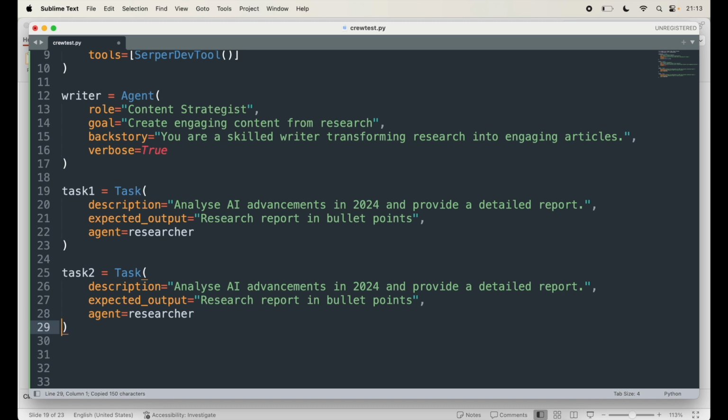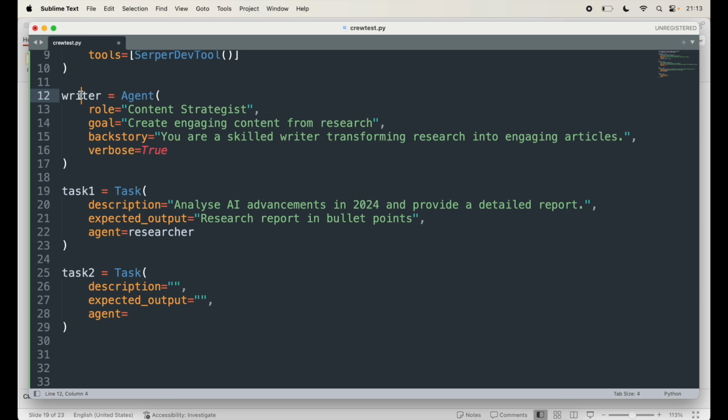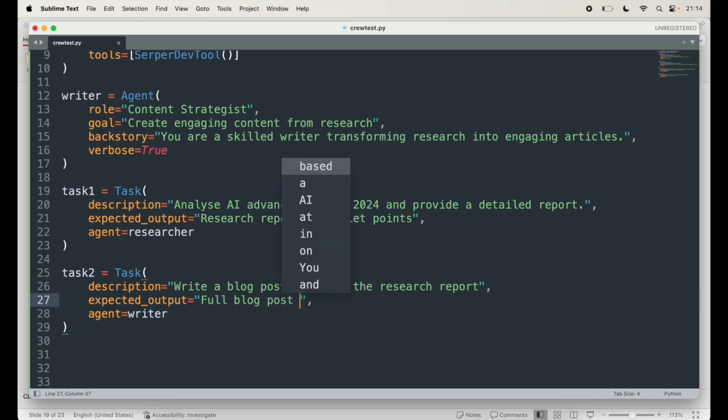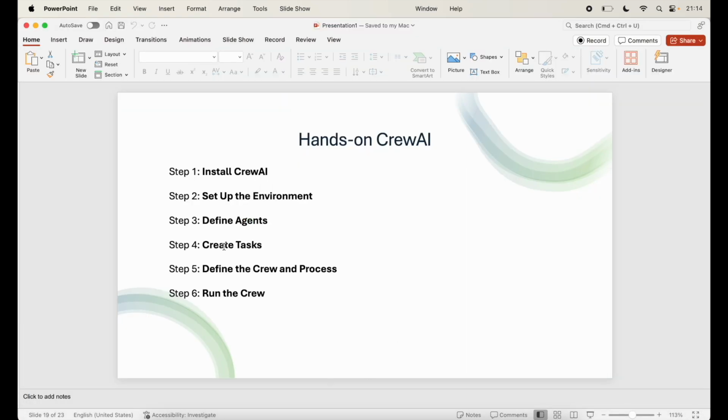I'm going to pass that here, and in this description it's mostly for the writer to write an article, and then our agent here will be, of course, the writer. The description is, let's ask it to write a blog post based on the research report, and the expected output that we have is a full blog post, and we can also say at least 4 paragraphs. So we're expecting more, but we're saying at least do some. So this is how you can define or create your task.